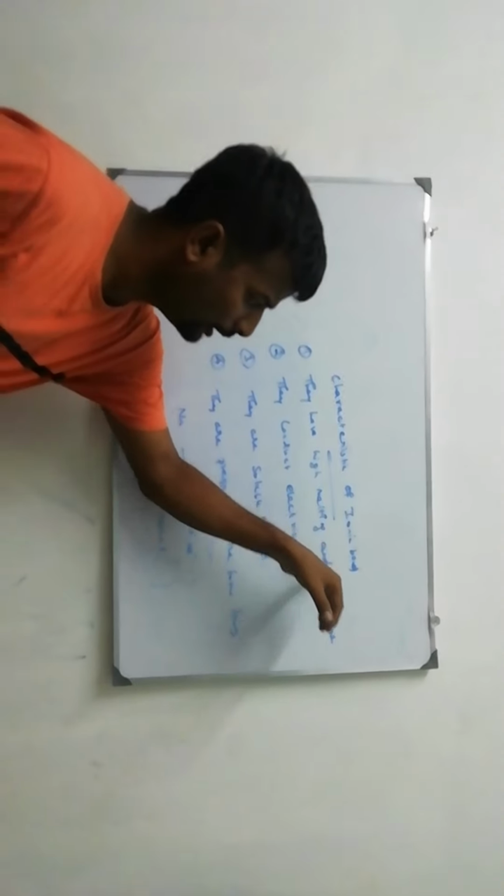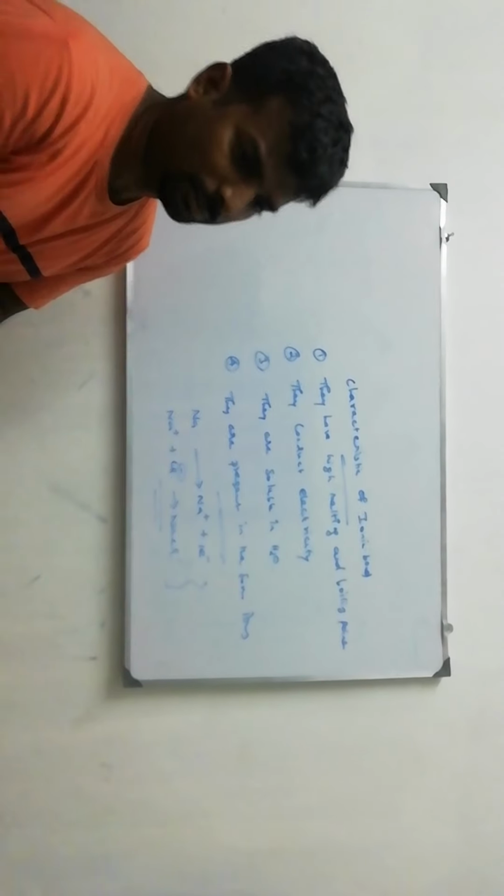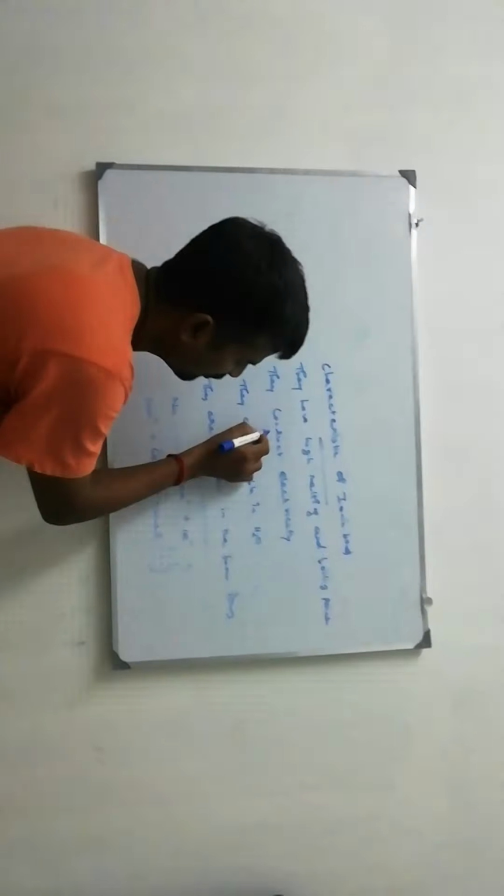They have high melting and boiling points. They are solids. They conduct electricity because of the movement of electrons. What is an ionic bond? The transfer of electrons from the electropositive element to the electronegative element. So electrons are shifted from one atom to the other atom. This leads to the conductivity.